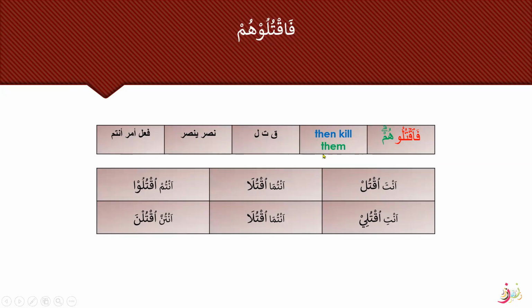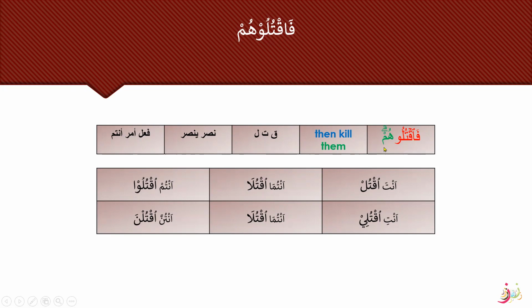So again, the next word we had was faqtuluhum. Faqtuluhum, then kill them. Again, you can see here there is no alif. So alif was the indication or the sign for family three. That means it is not family three. This is not a bab mufa'ala. We know that because this is a fi'l amr and it does not have this ya here. So we know that this is a fi'l amr, and it is fi'l amr antum.